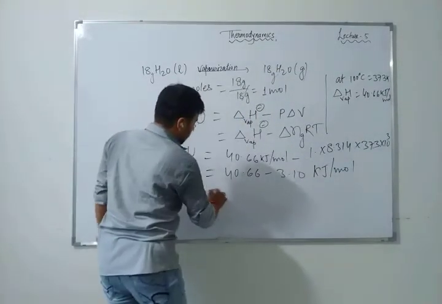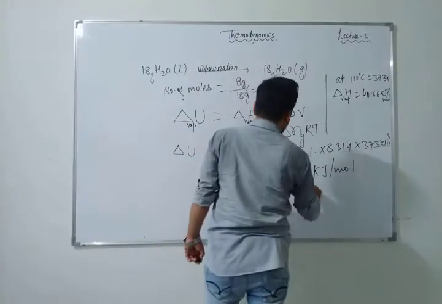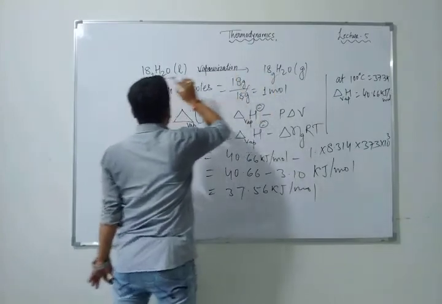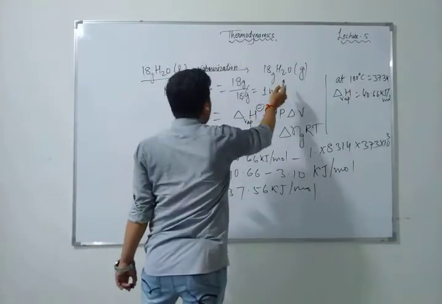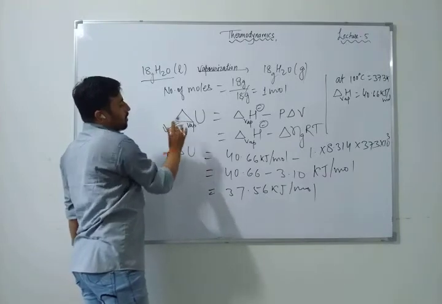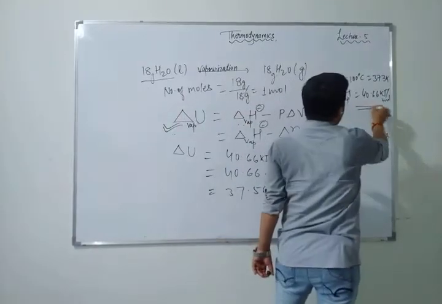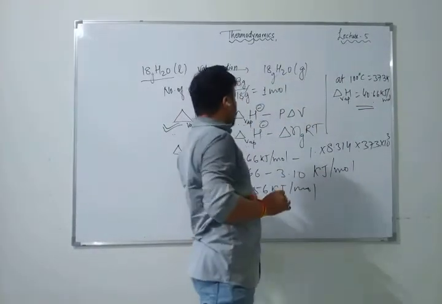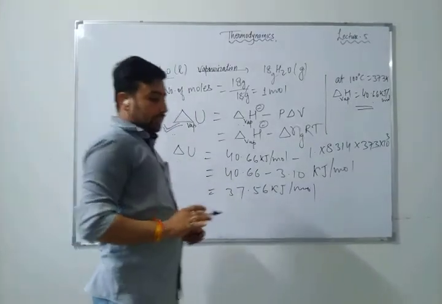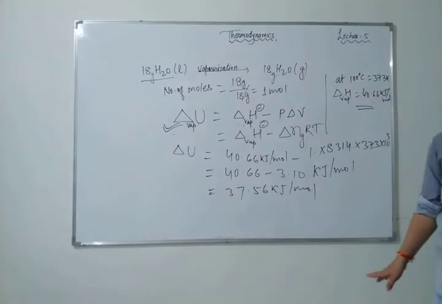37.56 kilojoule per mole. See, that is what was given here: from liquid to gas, the water was heated to 100 degrees Celsius. Now you just have to calculate the internal energy, and delta H of vaporization at 100 degrees Celsius is 40.66 kilojoule per mole. So you can easily calculate this, and if this type of question is given, you don't have to worry about it. Here you can easily solve these questions.